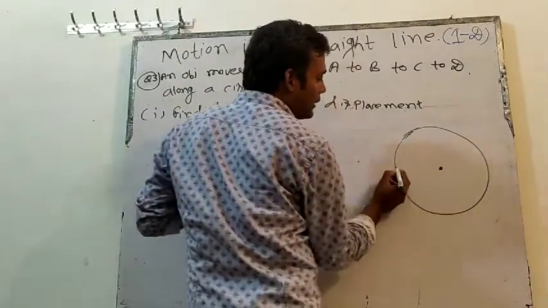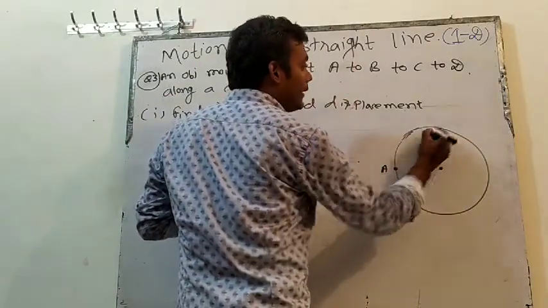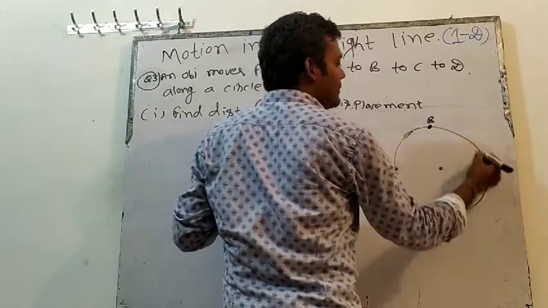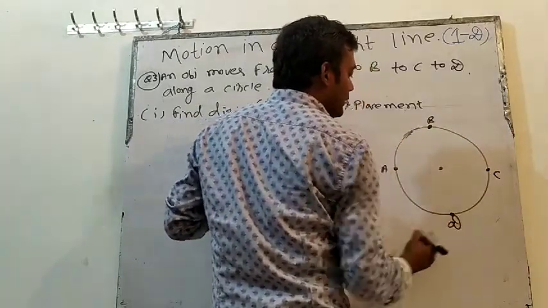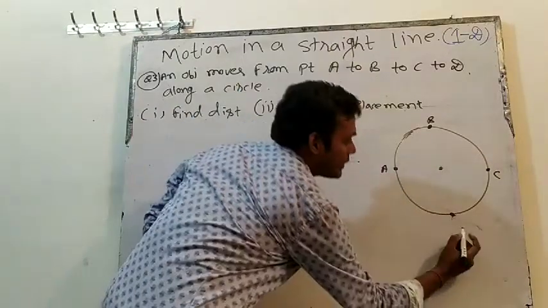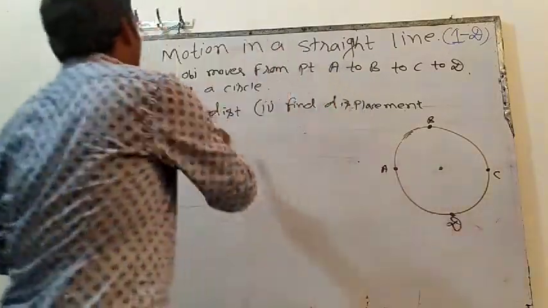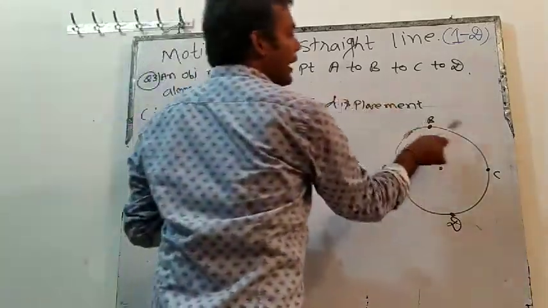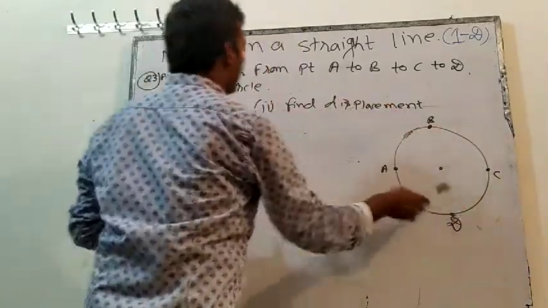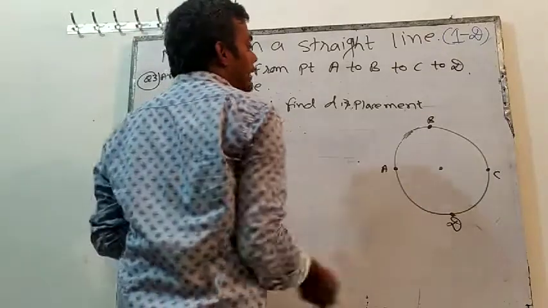Let's say this is our center. This is point A, this is point B, this is point C, and this is point D. What is given in the question is that an object moves from point A to B, here to here, B to C, here to here, C to D, here to here, along a circle.